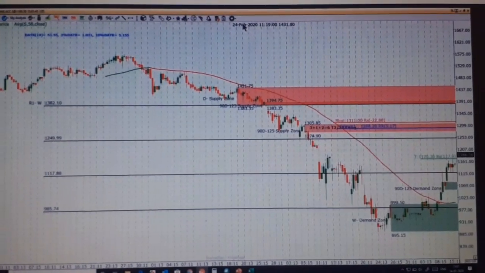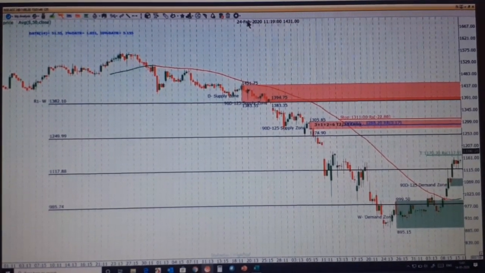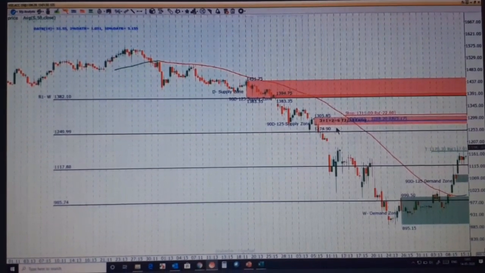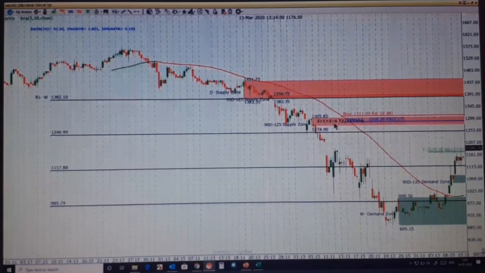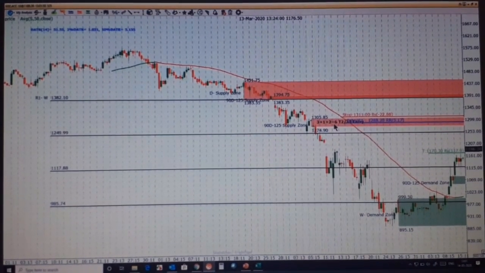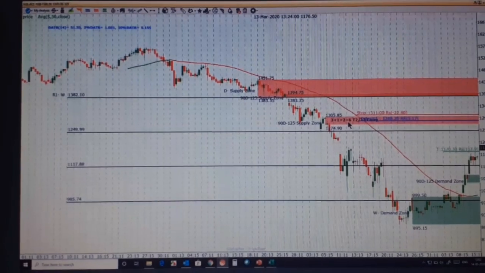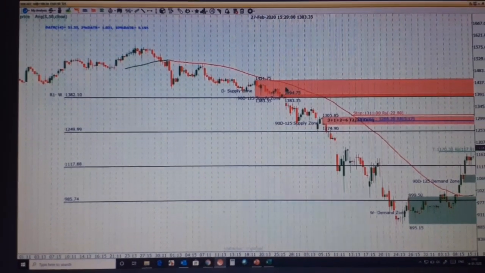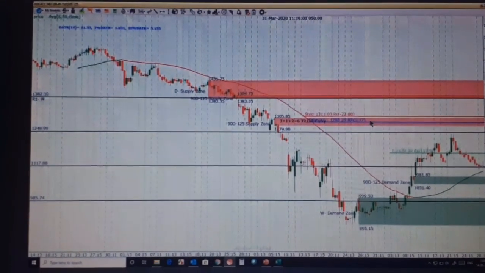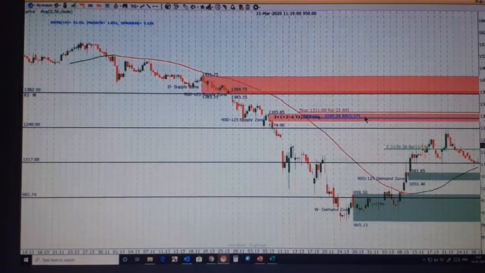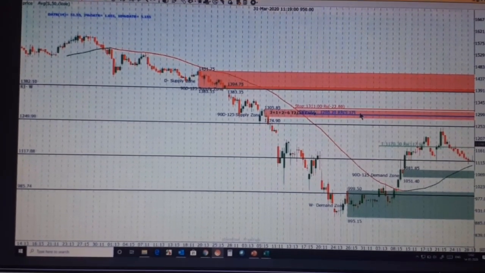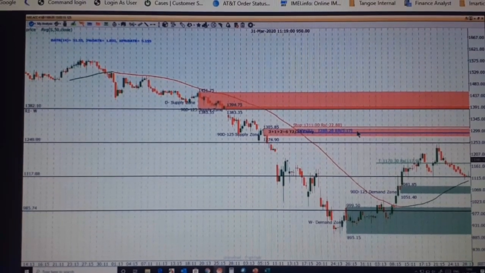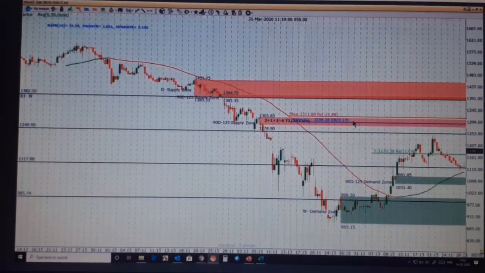You have to mark your supply zones looking at the recent, fresh memory of the traders. So which is the supply zone which is fresh in the recent memory of traders? This, right? But as the odds and answer score is 6, if you are a conservative trader and don't want to go with a zone scoring 6, then you can skip this and wait for the price to enter this zone. But yes, this zone is tradable. Okay, that's it. Keep it simple, KISS. Trading is simple, but it's not easy unless you make it complicated.